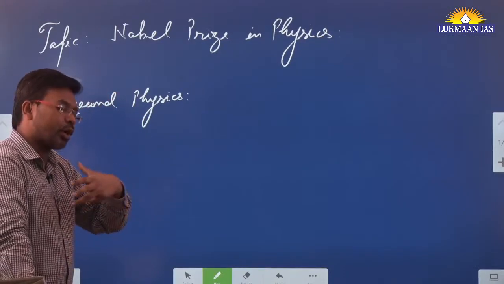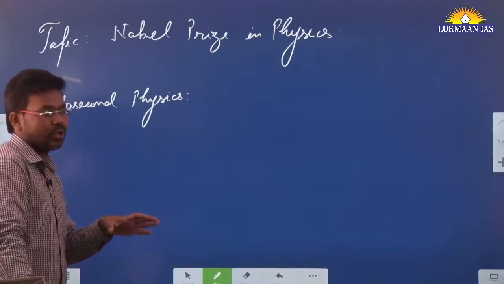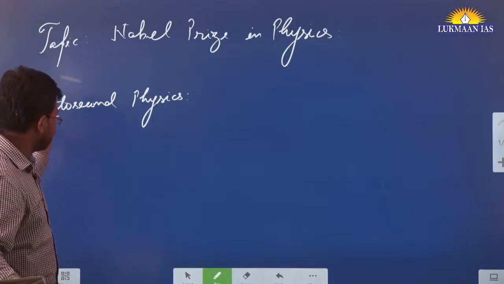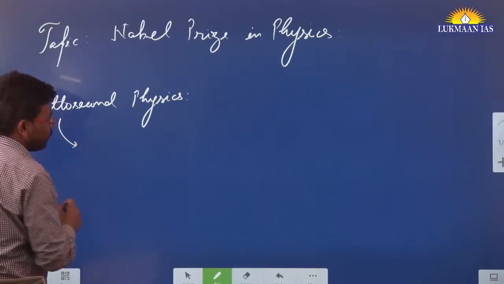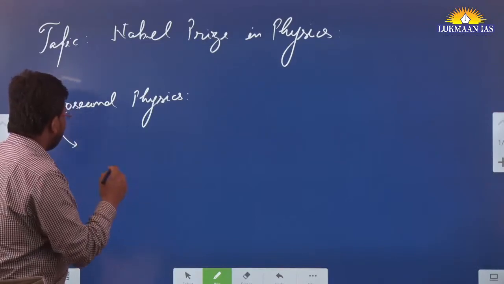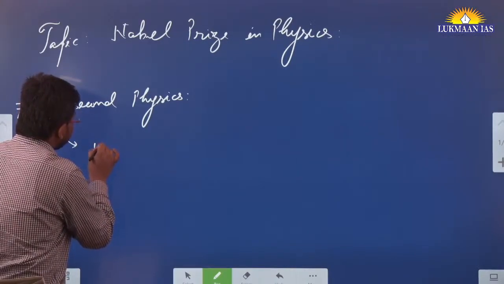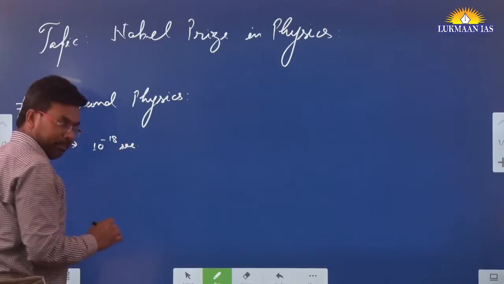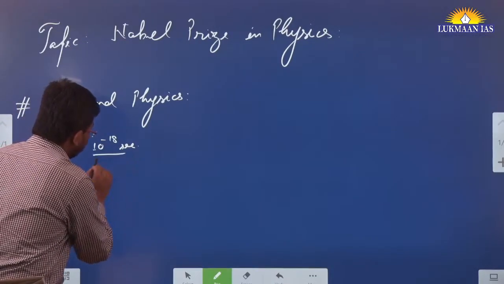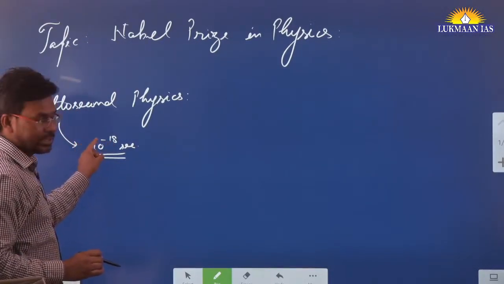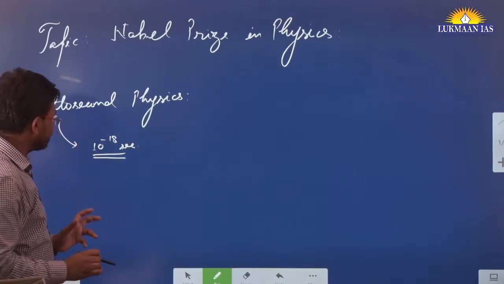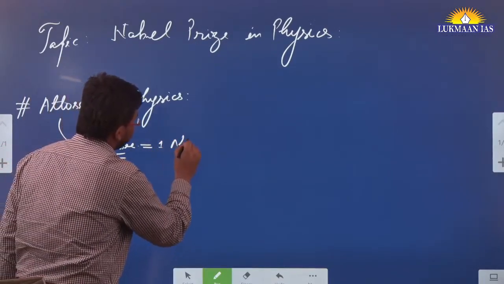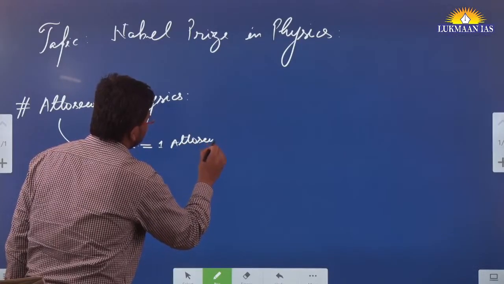Physics is a broad field of science, and under physics we have different types of physics. One type of physics is classified as attosecond physics. Under attosecond physics, we study light, and basically we study the behavior of material at a very fast pace, at the rate of 10 raised to power minus 18 second. This is known as 1 attosecond.